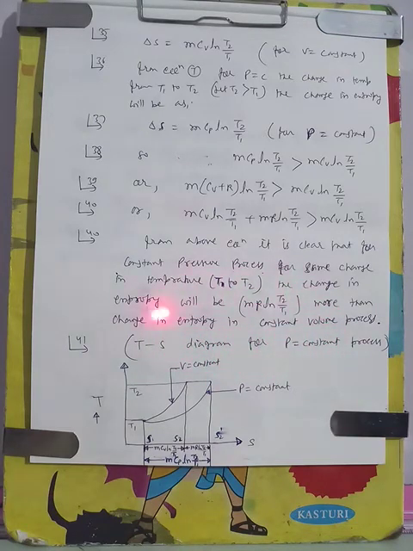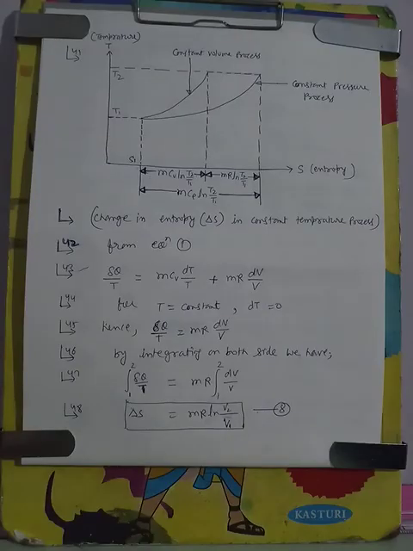So now let us see the TS diagram for the constant pressure process. I will show you in next page. Suppose this line indicates the change in entropy during constant pressure process. Temperature is changing from T1 to T2, and this line indicates the change in entropy during constant pressure process. Temperature changing from T1 to T2.